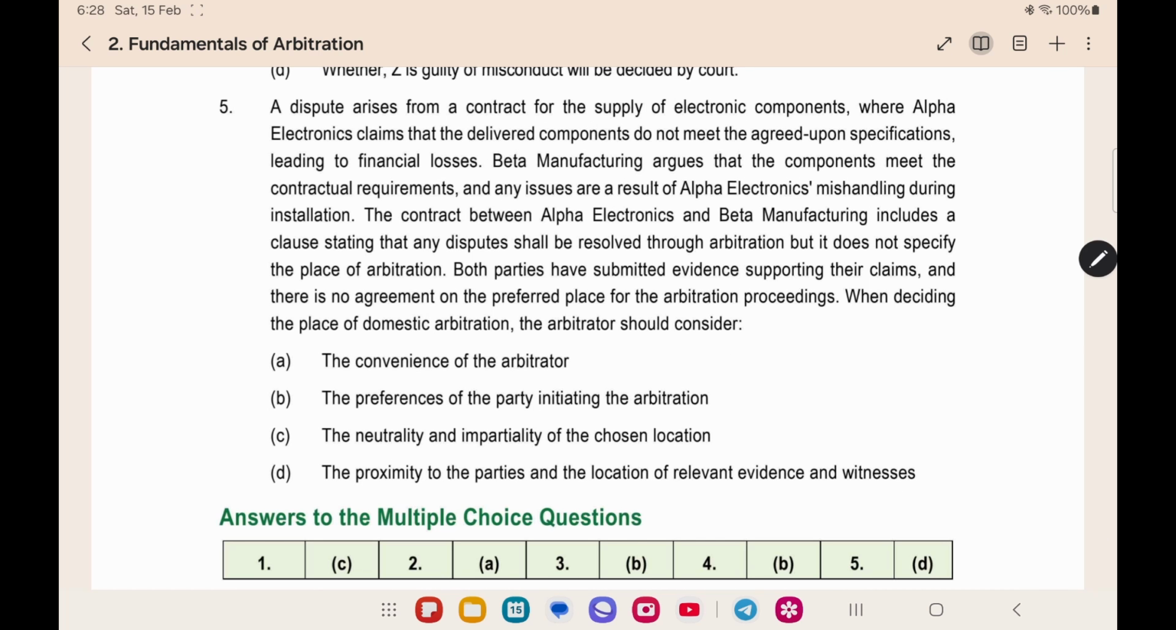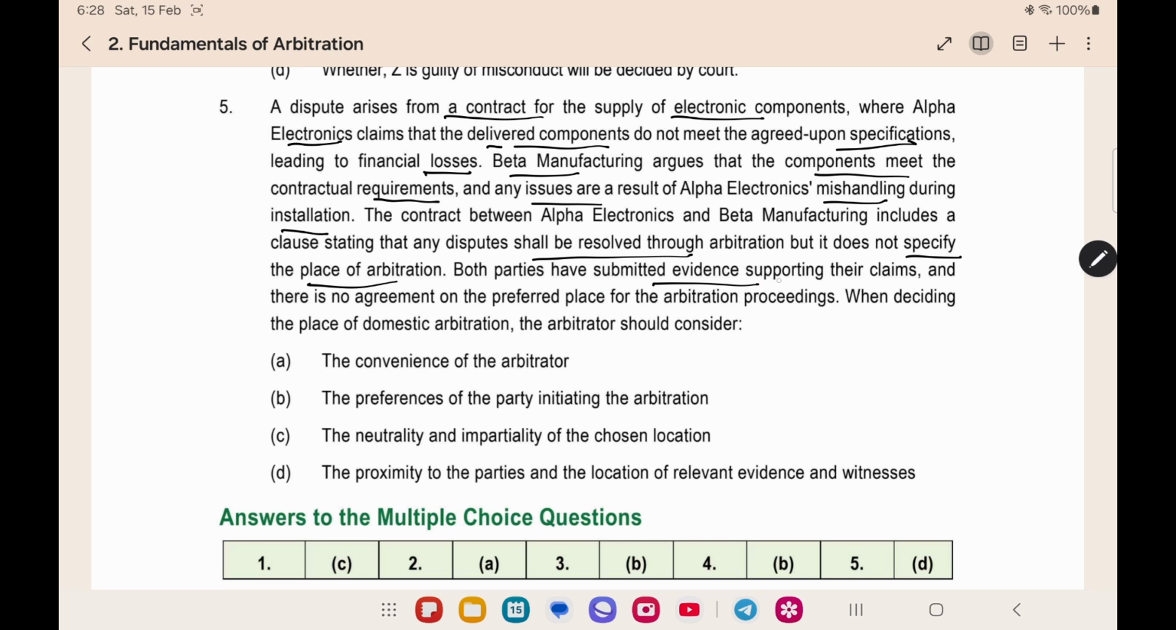The next question is, a dispute arises from a contract for the supply of electronic components where Alpha Electronics claims that the delivered components do not meet the specification, leading to losses. Beta argues that components meet the requirements and any issues are due to mishandling during the installation. The contract includes an arbitration clause that it shall be resolved through arbitration, but it does not specify the place of arbitration.